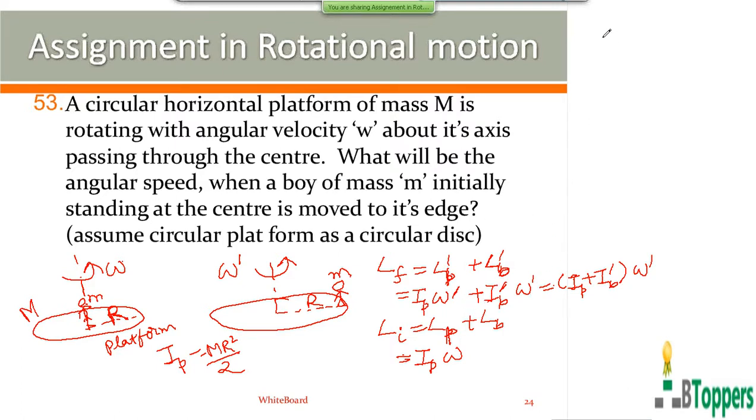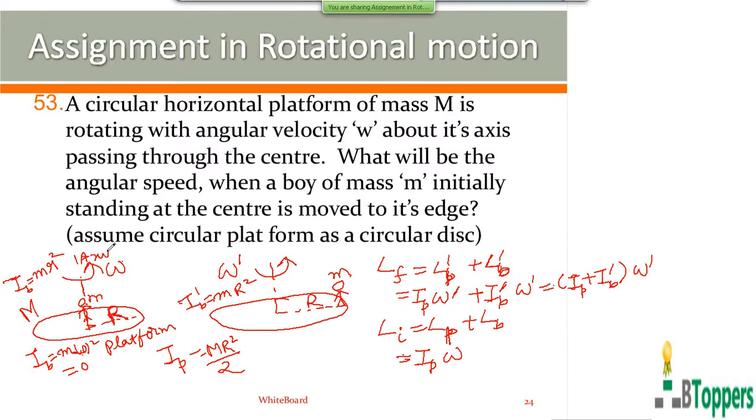So the final angular moment of inertia of the buoy in the second case you can write as m into r squared. Moment of inertia of the buoy in the first case: small m, and the distance of the buoy from the center axis is 0. That is, small r is 0. Small r is the initial distance of the buoy from the axis.